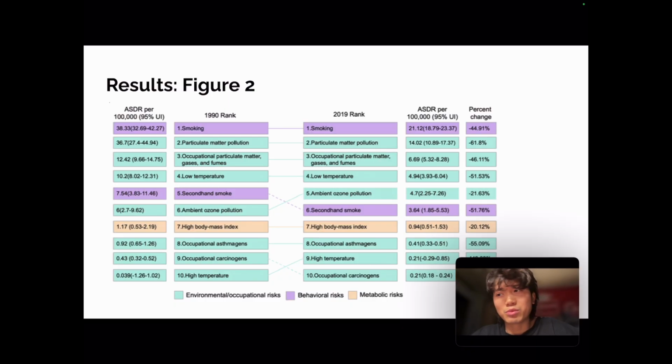and it hasn't really changed much since 1990, but it has gone down a bit, with a 44.91% decrease, whereas particulate matter pollution, which is second for the highest amount of ASDR per 100,000, has actually seen a 61.8% increase since 1990. And so all these factors contribute to decline in lung health, with factors increasing damage to the lungs over time, which makes oxygen exchange in the lungs much more difficult and harder for individuals to breathe in any air.